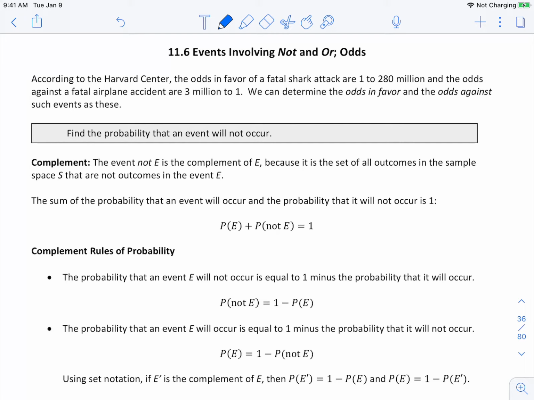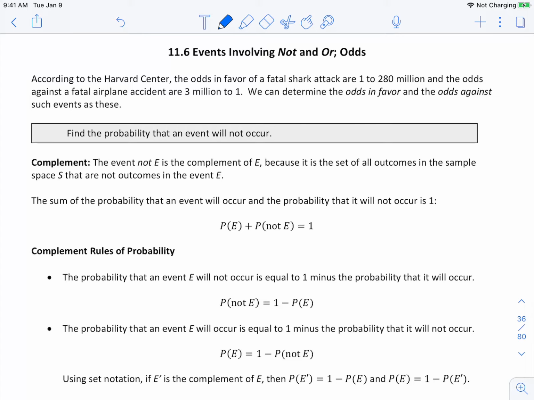Hi, today we're doing notes for 11.6, events involving not and or, and we're also talking about odds. According to the Harvard Center, the odds in favor of a fatal shark attack are 1 to 280 million, and the odds against a fatal airplane accident are 3 million to 1. We can determine the odds in favor and the odds against such events as these.